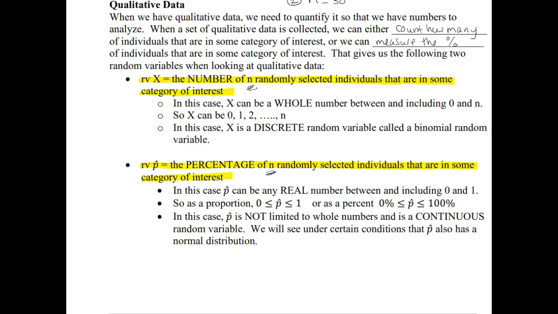In this case, p hat can be any real number between 0 and 1 inclusive. As a proportion, it's between 0 and 1. As a percentage, it would be between 0 and 100%. p hat is not limited to whole numbers, and so it's a continuous random variable. And we will see under certain conditions that p hat also has an approximate normal distribution.